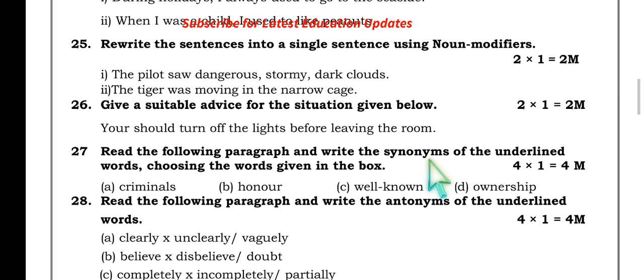Then read the following paragraph and write the synonyms of the underlined words. So dear students, as I told in the beginning of the video, these are completely in the paper, the synonyms have not been listed in the box, rectangular or any kind of clues are not given. So right away we give the grace mark if you really have that knowledge recollection of synonyms. So outlaws, violations, criminals, honour for privilege, you can say honour. Next, distinguished can be recognized, well known, then eminent, possession can be ownership. For these 4 words any acceptable synonym can be awarded the marks.